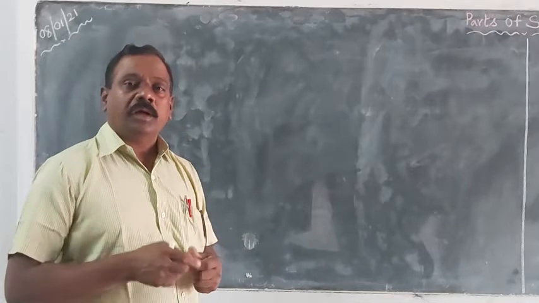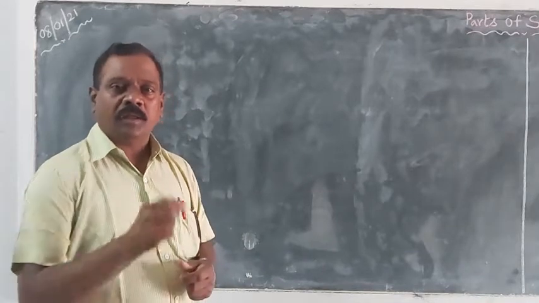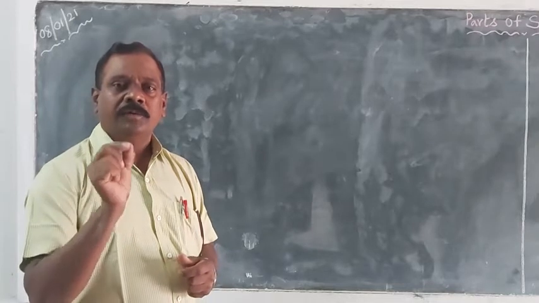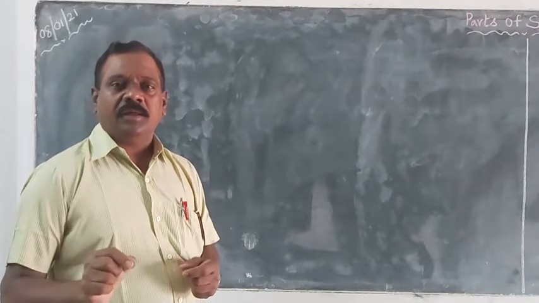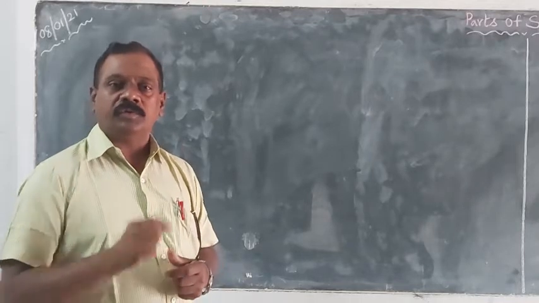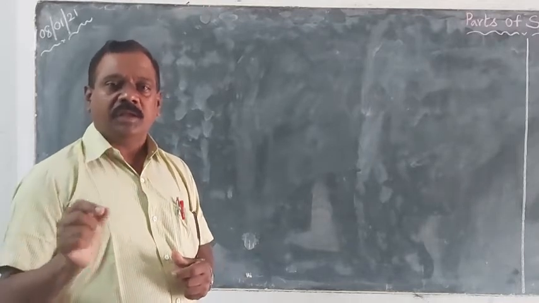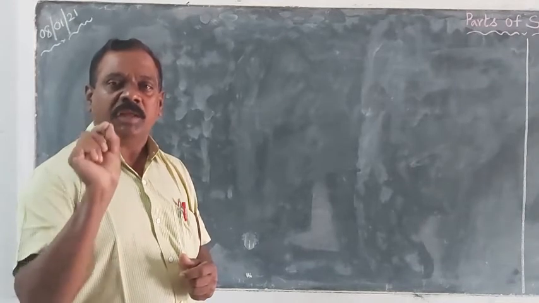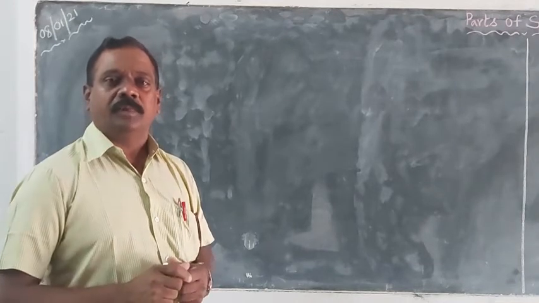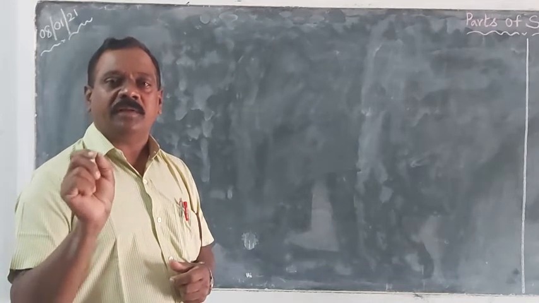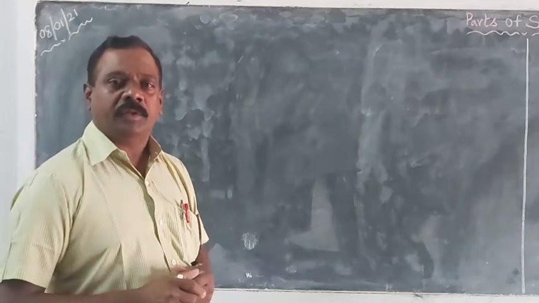How? A few sentences are given. Words will be underlined. You have to identify what part of speech the word is. So 6 words are underlined. Each word carries half a mark. So there will be 3 marks for this question item. And it is the 15th question in your intermediate public examinations question paper.